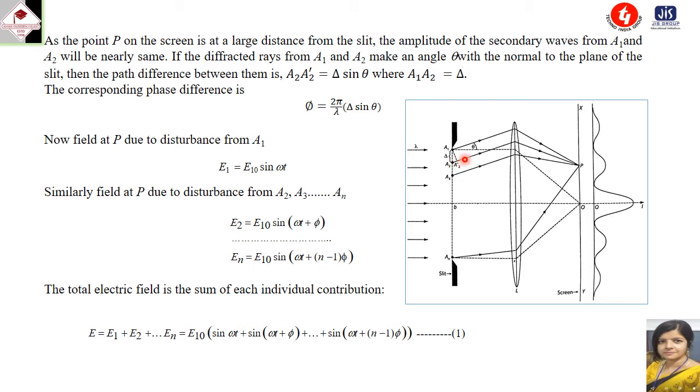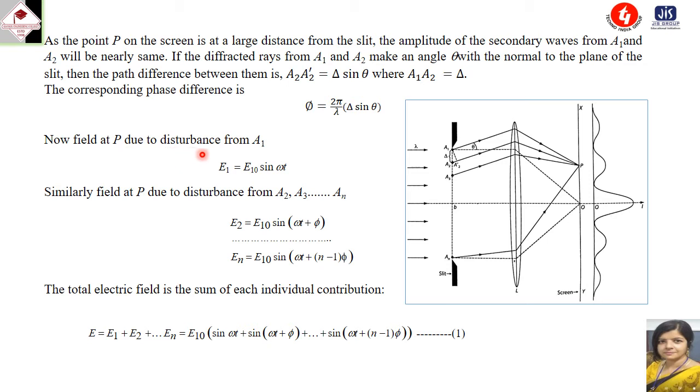A1A2 is delta and this angle is theta, so this angle is again theta. So A2 dash equals delta sine theta, which is the path difference between the two rays. The corresponding phase difference will be phi equals 2 pi by lambda into delta sine theta, that is, 2 pi by lambda into the path difference.